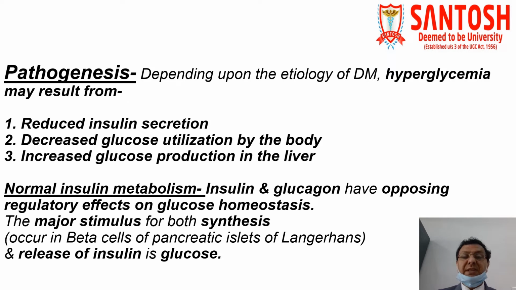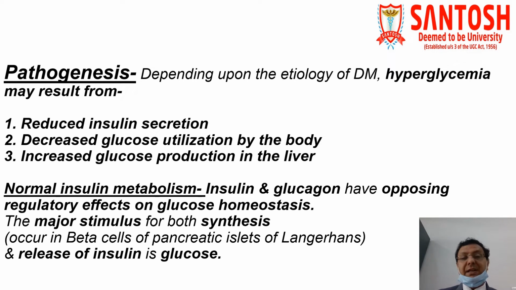In other words, here there is not an absolute deficiency of insulin, but the peripheral tissues are not responding to insulin, resulting in decreased glucose utilization. The third is increased glucose production in the liver. So these are the three main mechanisms responsible for increased blood sugar, or hyperglycemia.